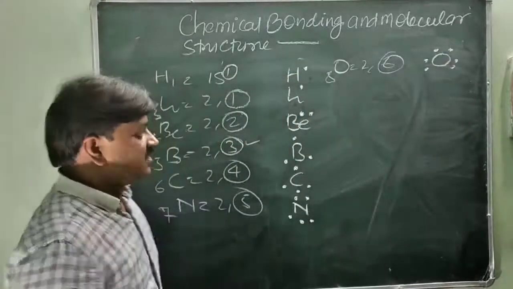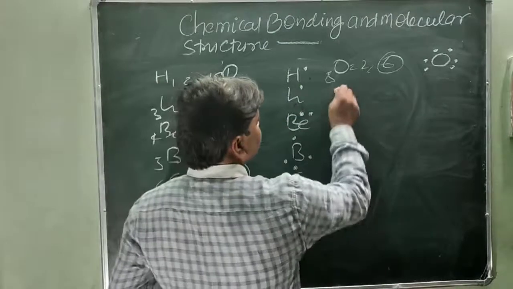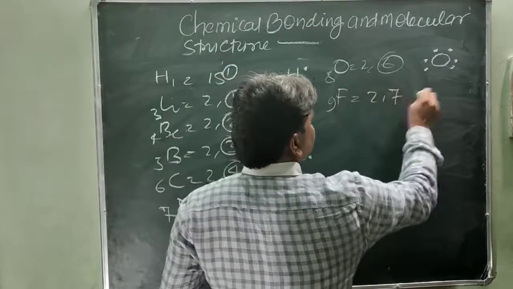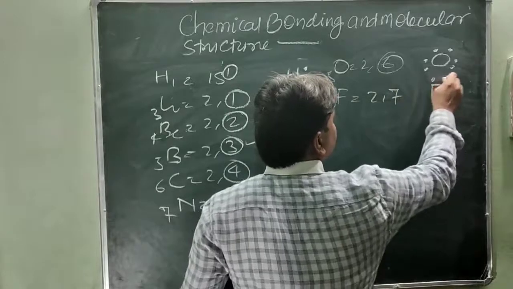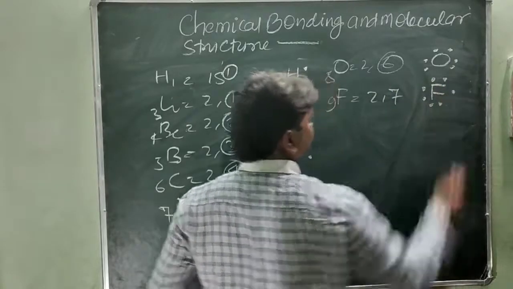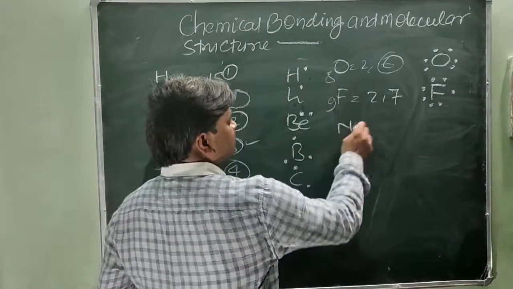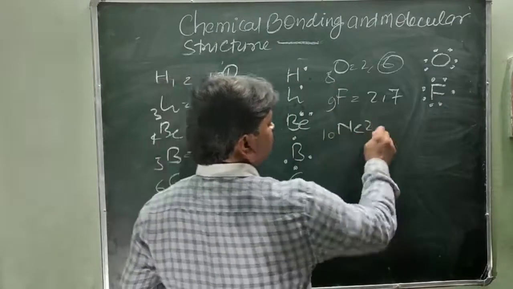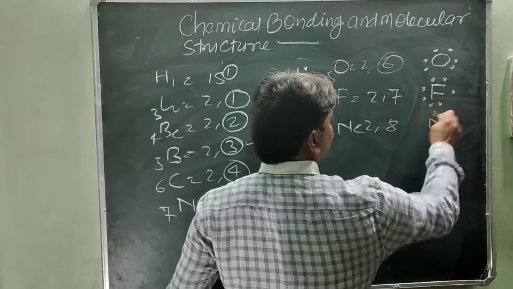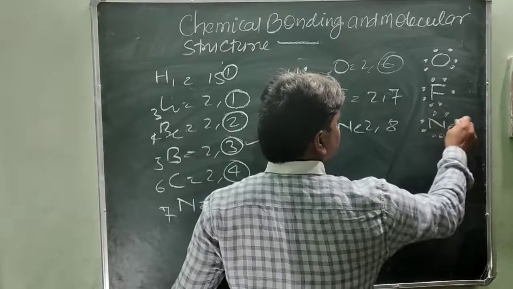Similarly fluorine, 9, so 2 and 7; fluorine has 7 electrons, represented in this manner. Neon, 10, 2 and 8. So neon has 8 electrons.